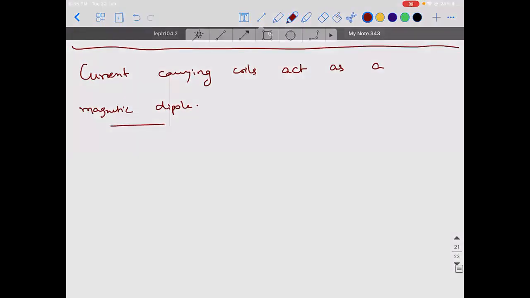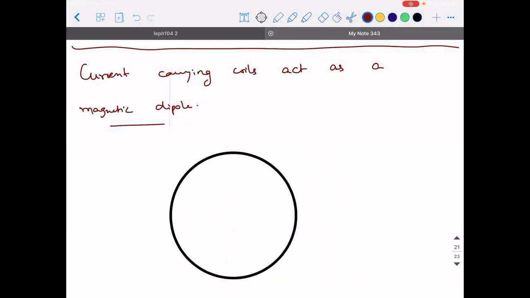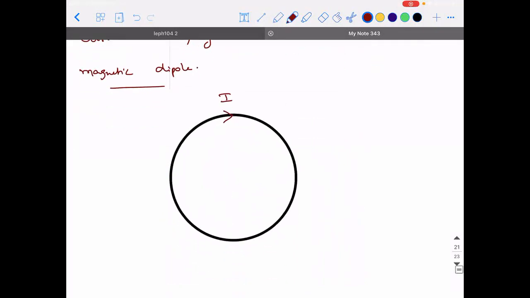So if there is a conductor which is carrying a current I like this, okay? A current carrying coil rather, acts as a magnetic dipole. So you need to understand what a magnetic dipole means. If you have a north pole and south pole, this is what is called a dipole, right?